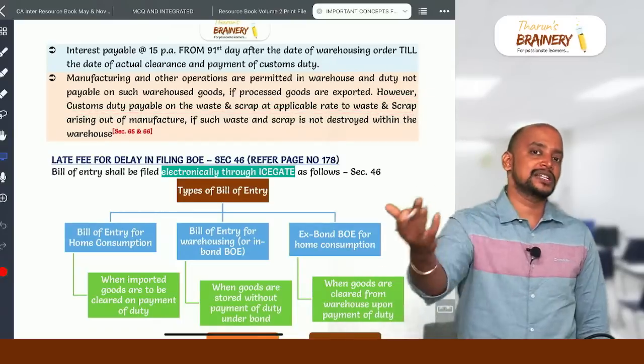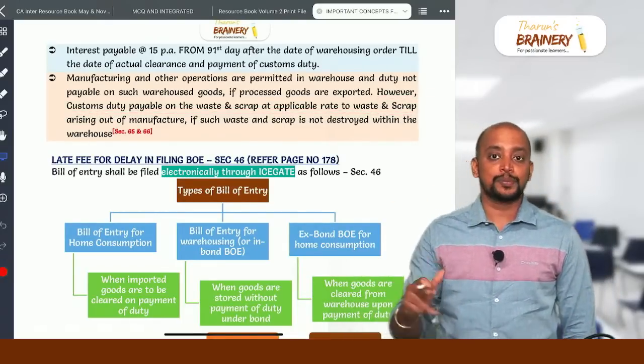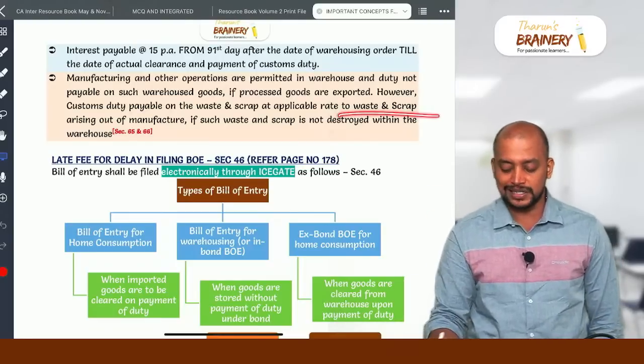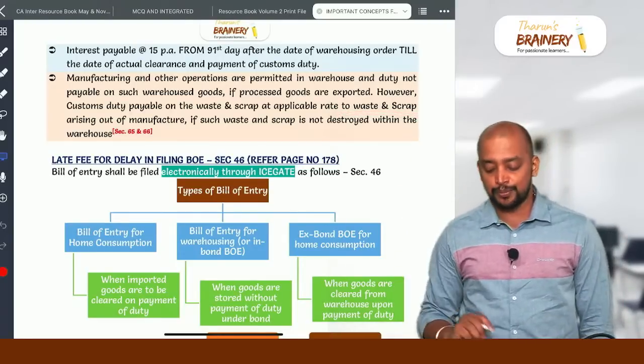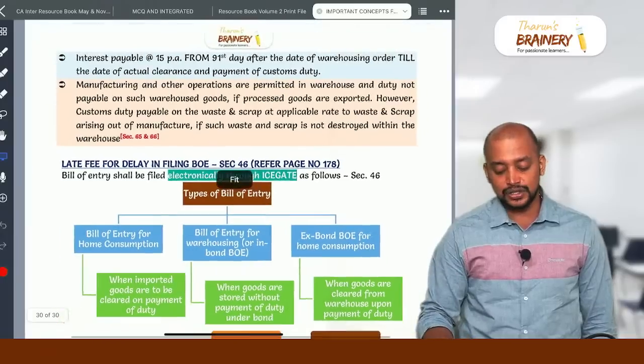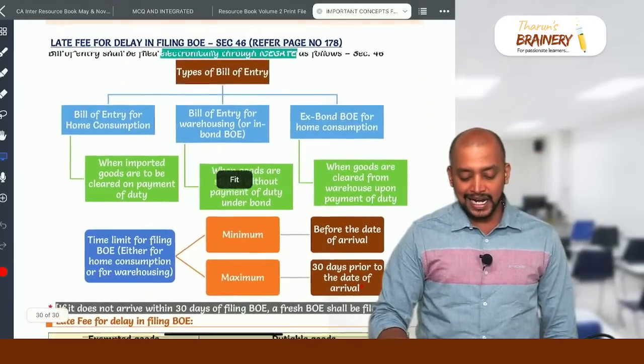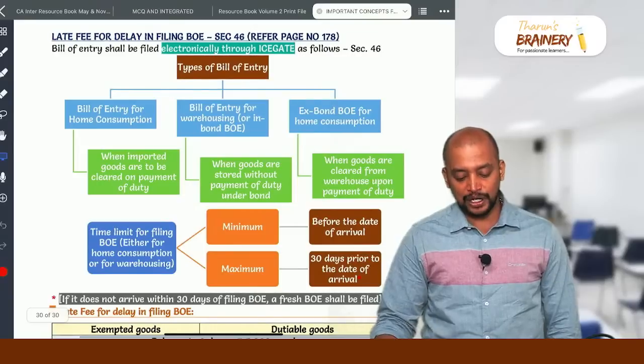In that process, there is some waste and scrap that is cleared in DTA. On that waste and scrap, customs duty is payable at the rate applicable to waste and scrap, but not the rate applicable to the imported goods. If such waste and scrap is destroyed in the warehouse, no need to pay customs duty on that waste and scrap. Then late fee for delay in filing bill of entry.